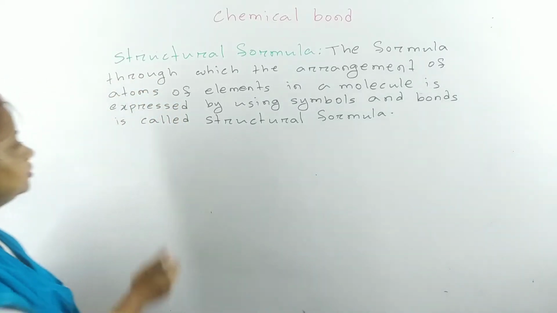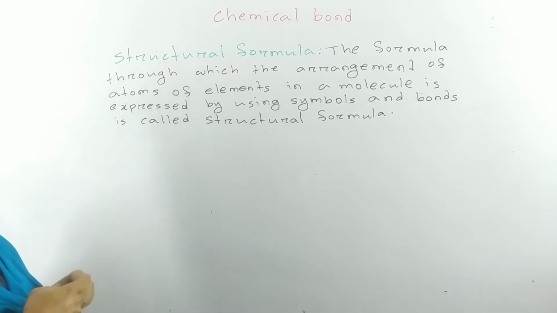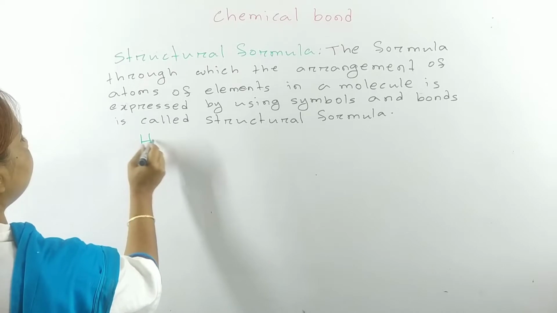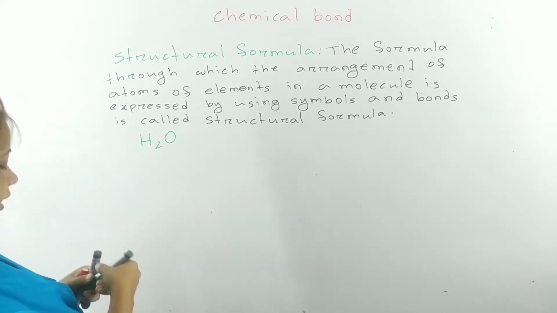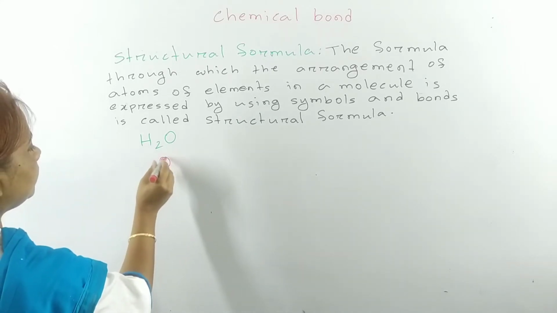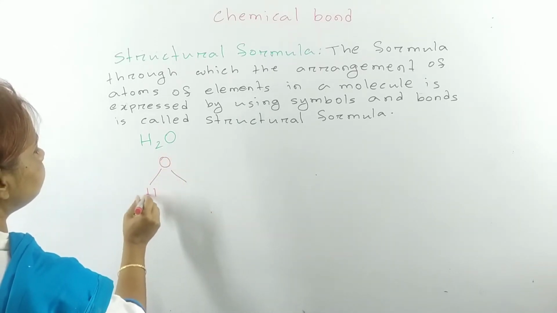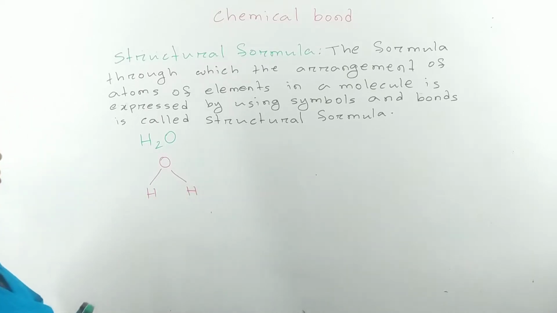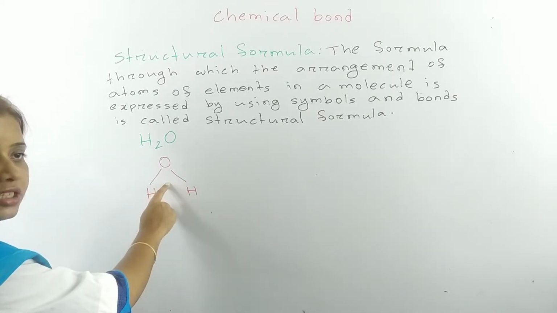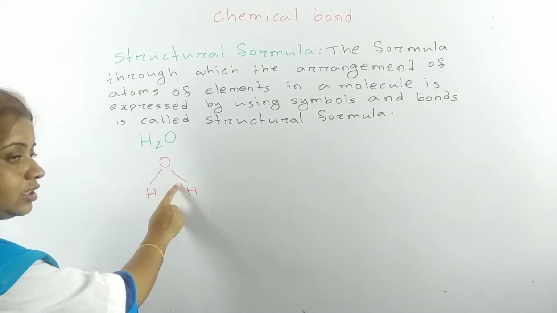Suppose you know that molecular formula of water is H2O, and the structural formula will be like this. This is the structural formula of water. In case of water, two oxygen-hydrogen bonds are present in one molecule of water.